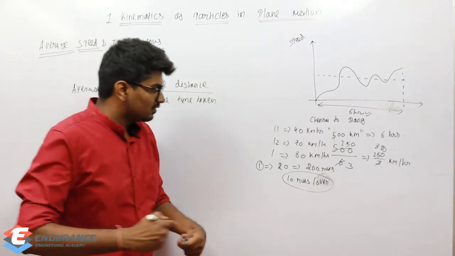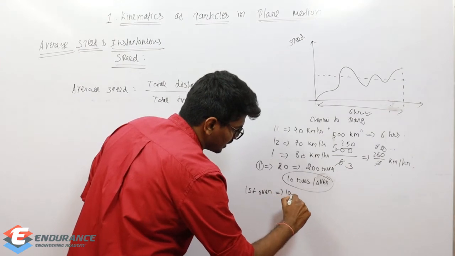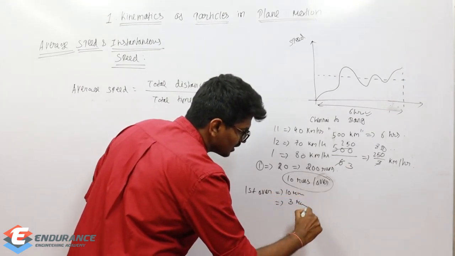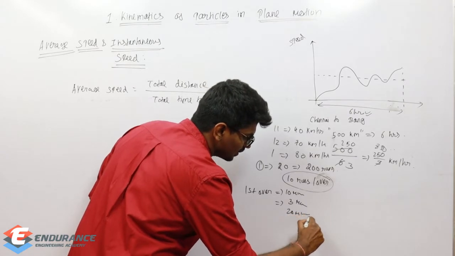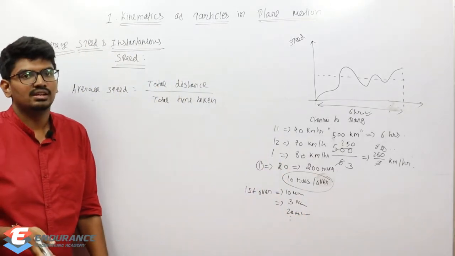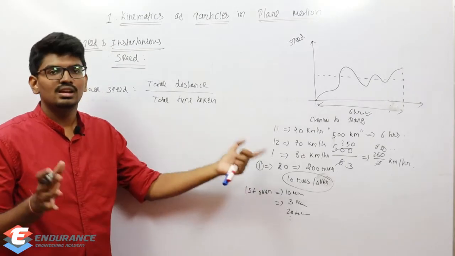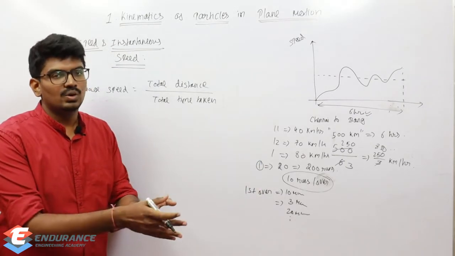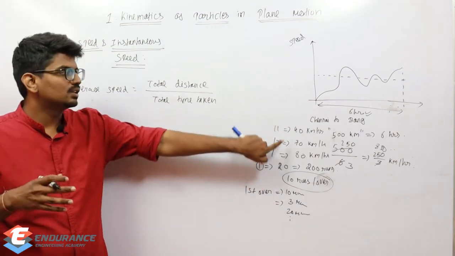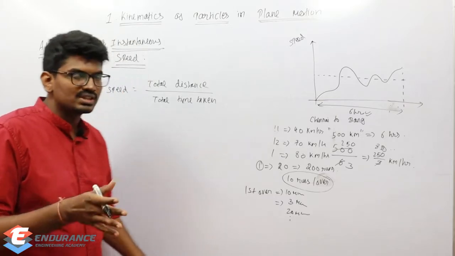But in the first over he could have got some 10 runs. In the second over he could have got only 3 runs. Then suddenly 20 runs. Okay, this variation will happen, right? So if I'm not considering that variation, if I consider the overall runs divided by overs, it will give me the average run rate, okay, which is something similar to average speed, total distance by total time. I hope it is clear, right?